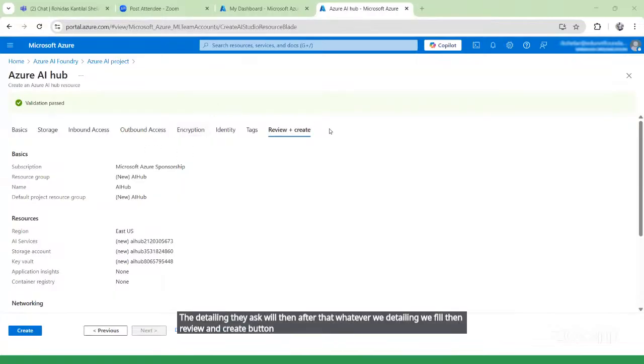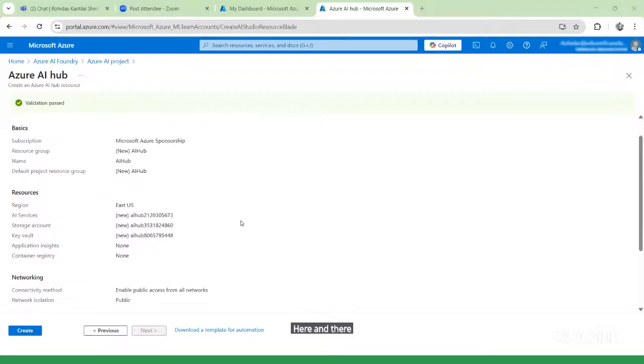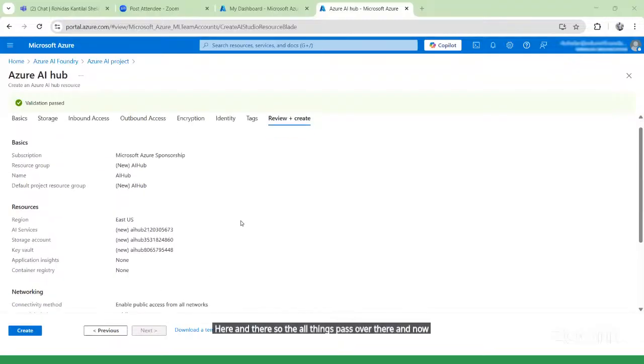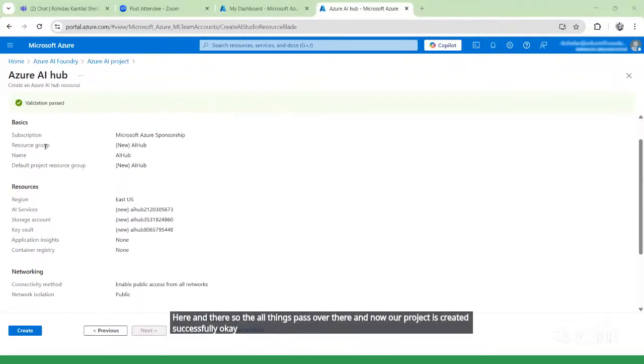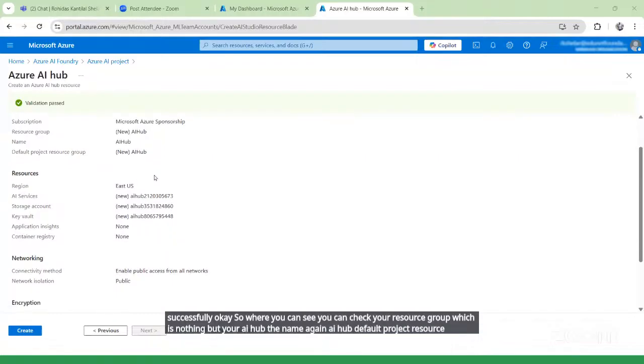Then the review and create button was there. We click on that, then it loads, and the validation passes, meaning whatever names and things we gave there all pass, and now our project is created successfully. You can check your resource group, which is nothing but your AI hub, the default project resource group.